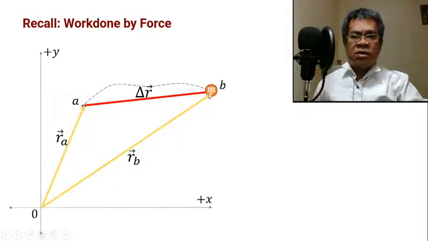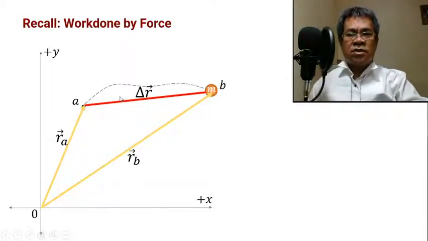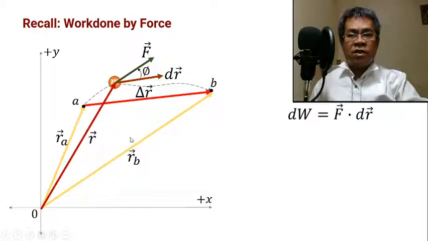The change in position results because of the motion of the particle, and it is also because of the applied force. The reason why the particle is displaced is that it was applied by a force. Because the force is enough to move the body, we have the displacement, so work is done on the body.